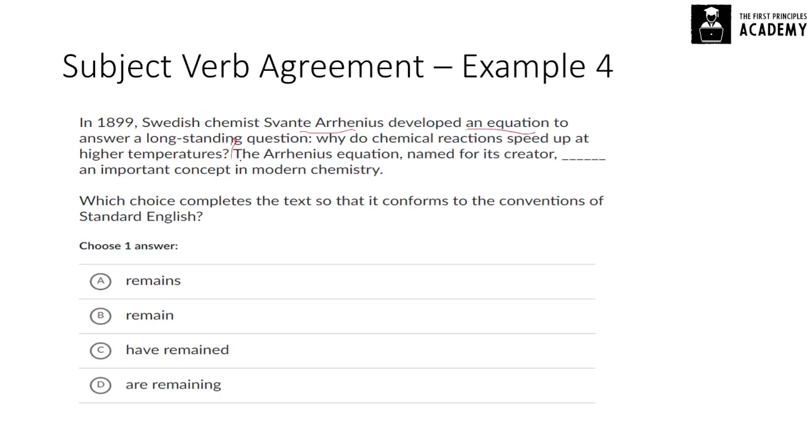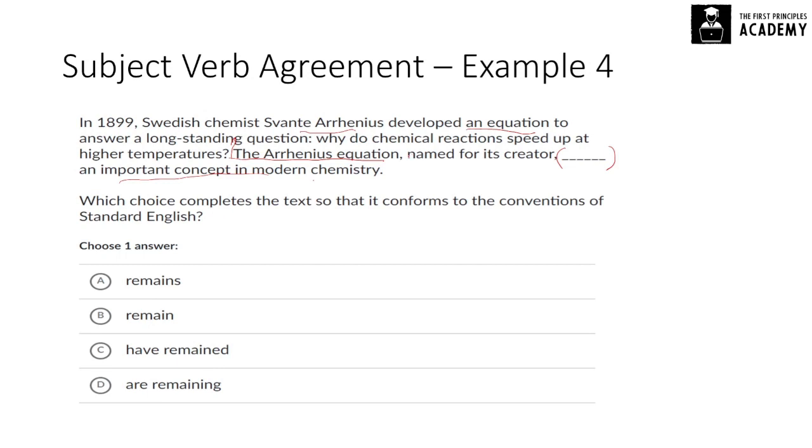Okay, now the second line says the Arrhenius equation, named for its creator, dash, an important concept in modern chemistry. Okay, so this seems like the subject, and the verb would come here, and we have various forms of remain as options.